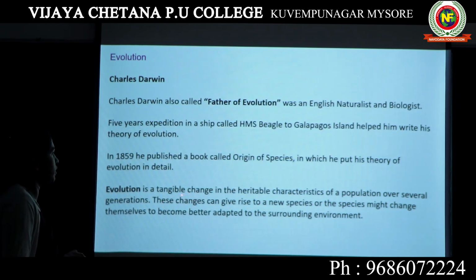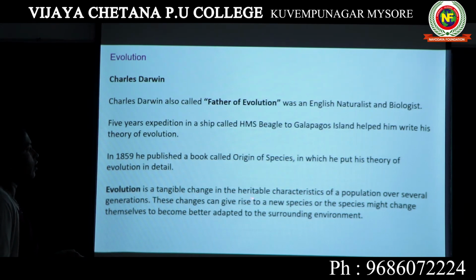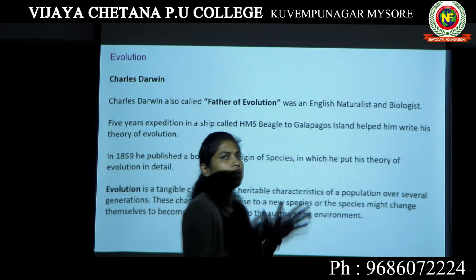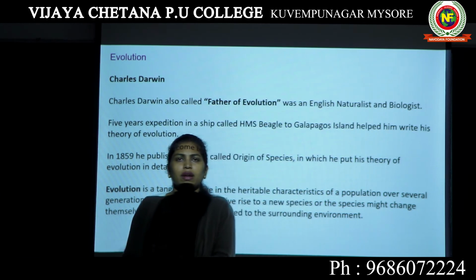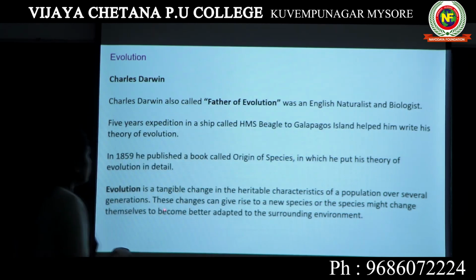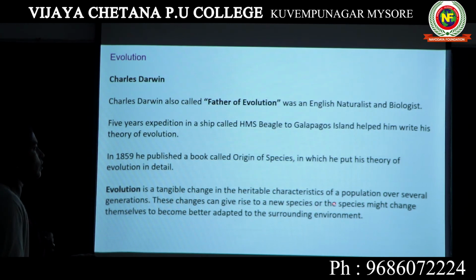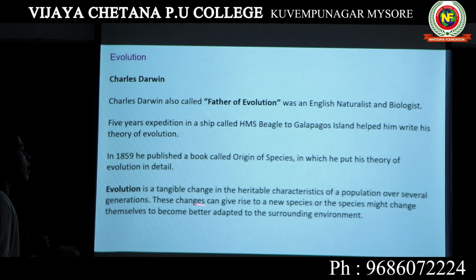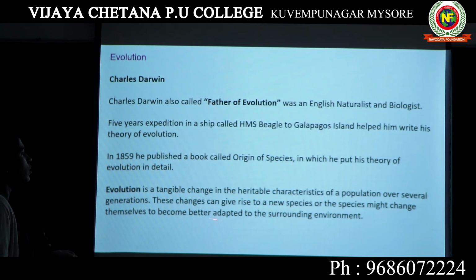The observable change, that's what we mean by tangible change, in the heritable characteristics of a population. Heritable means a character which you are inheriting from your parents over several generations. If that is changing, that particular change is known as evolution. Evolution is nothing but change. As you all know, change is constant. We keep on changing, right? These changes can give rise to a new species, or the species might change themselves to become better adapted to the surrounding environment. Mainly the change happens just to better adapt themselves to the surrounding environment.